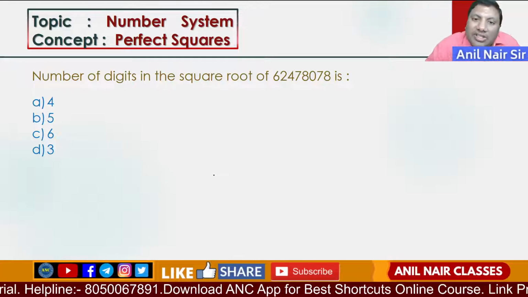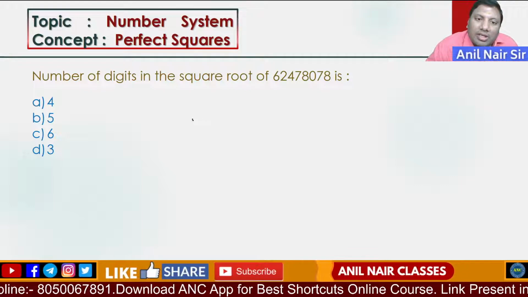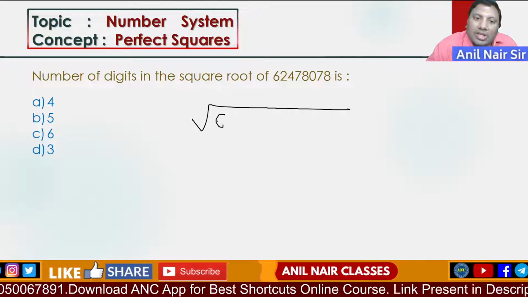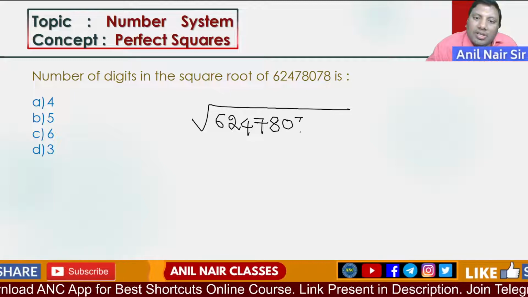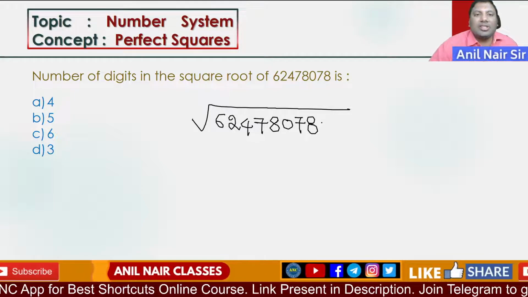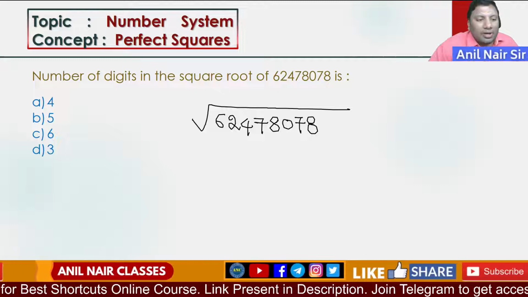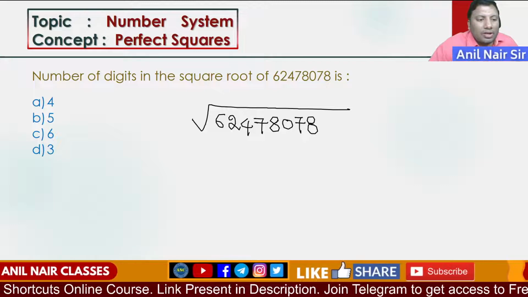Number of digits in the square root of 62478078. How do we find the number of digits in a square root?